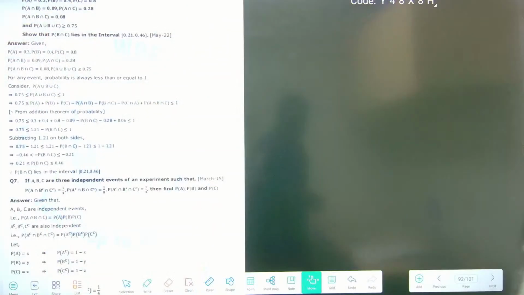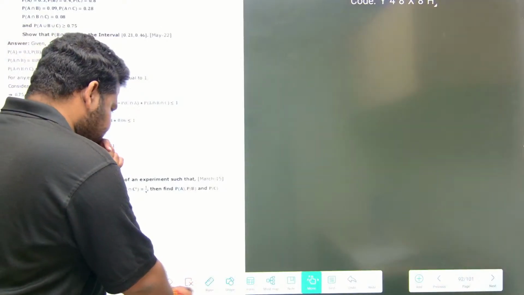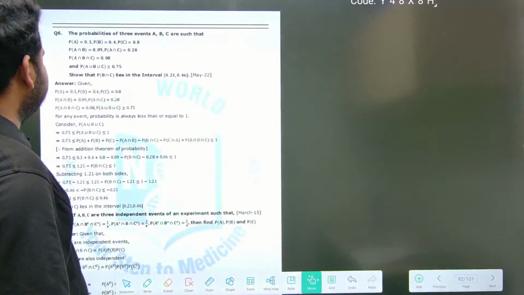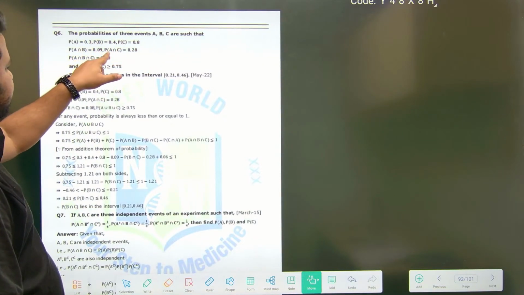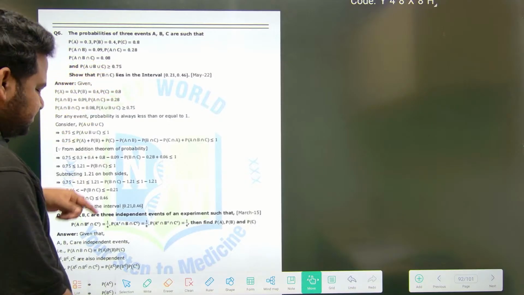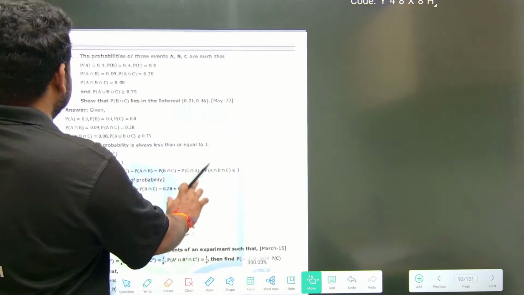Just a minute, friends. The sixth question is very important. They have given some values. They are telling the probability of 3 events: probability of A, probability of B, probability of C, such that A intersection B is this much, A intersection C is this much, A intersection B intersection C is this much. This is what they have given.